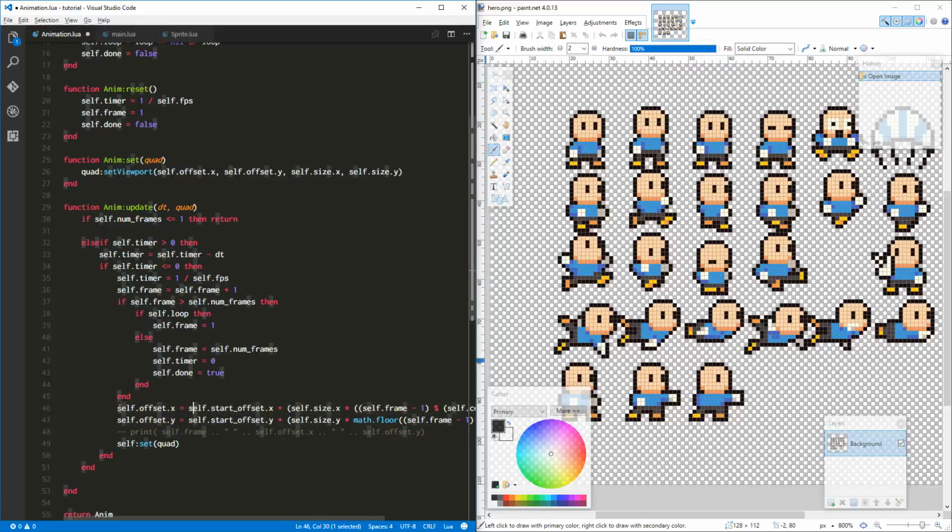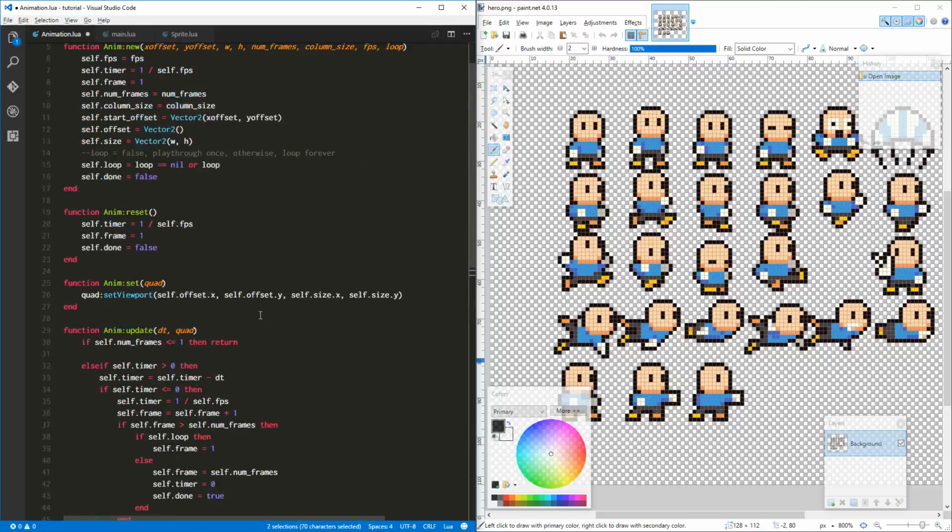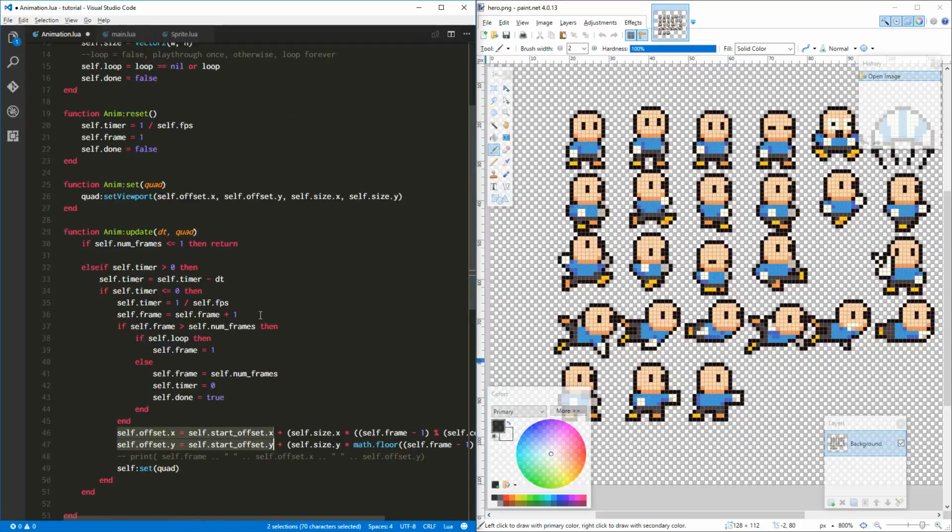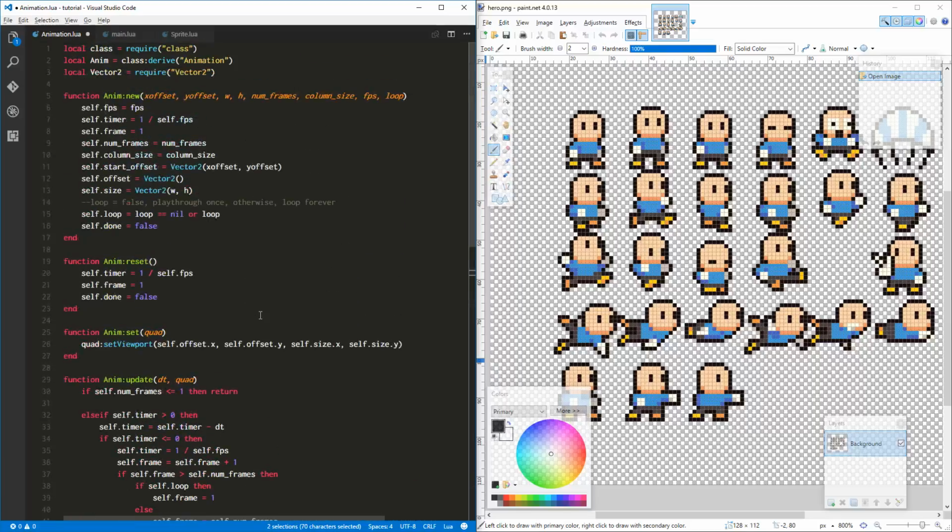Let's grab these two. I can't remember how to select multiples here. There we are. We'll select both of these lines, but we only need this. Remember, we're setting self.start offset, self.offset. We could just do it right here.